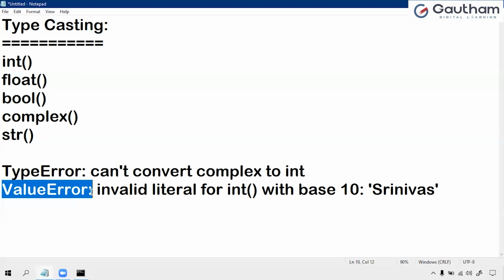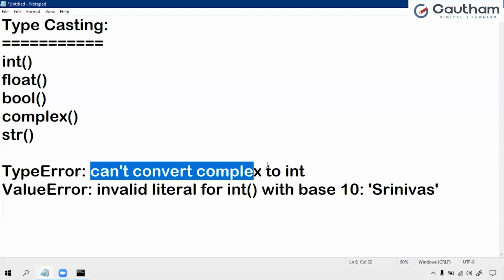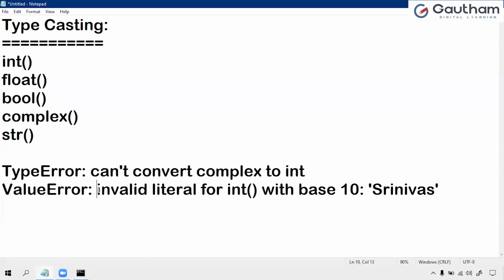Here it will convert, but we have to take a valid value. In other programming languages, it is not at all possible to convert the string into an integer. If you try to convert a string to an integer in C, C++, Java or any other language, it gives an error: cannot convert the string to integer. But here it is possible.